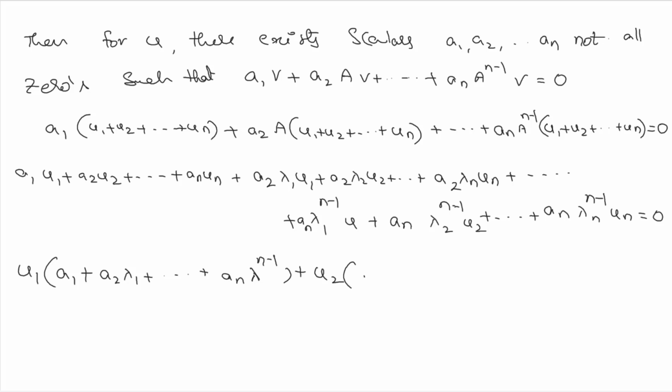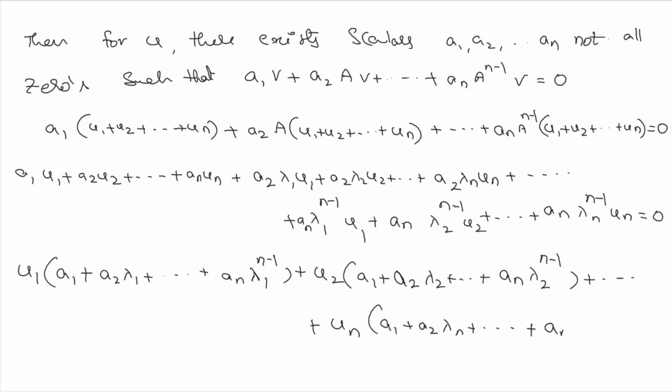plus u2 times a similar kind of combination: a1 plus a2 times lambda 2 plus and so on plus an times lambda 2 to the power of n minus 1. Here we have u1 and hence lambda 1 to the power of n minus 1, and similarly here we have lambda 2 to the power of n minus 1, plus and so on plus un times a1 plus a2 lambda n plus and so on plus an times lambda n to the power of n minus 1, equal to 0.